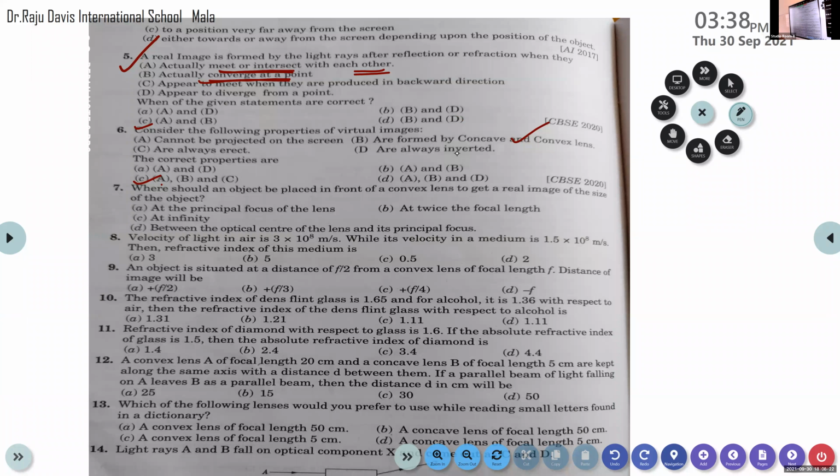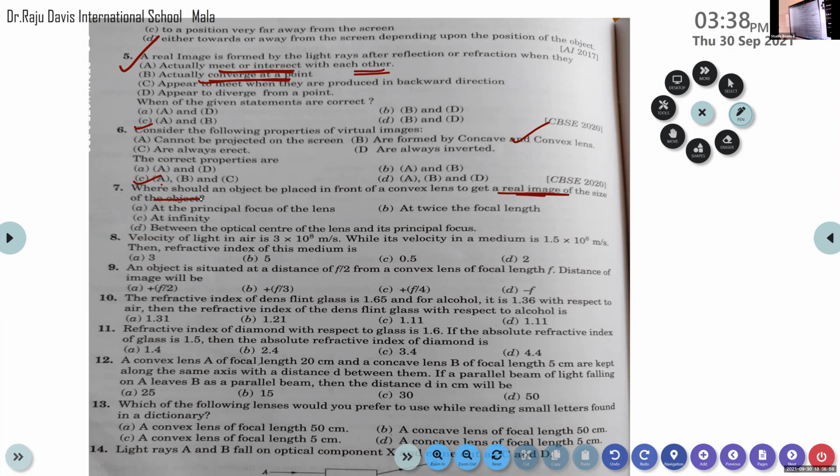Okay. Now the seventh question. It's also a direct one. Where should an object be placed in front of a convex lens to get a real image of the size of the object? Where should an object be placed in front of a convex lens in order to get a real image of the same size as the object? Image size and object size should be the same. Only one case is there. What is that? At infinity.